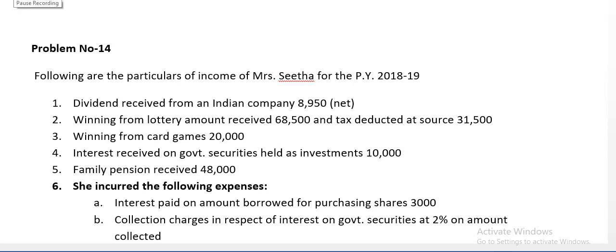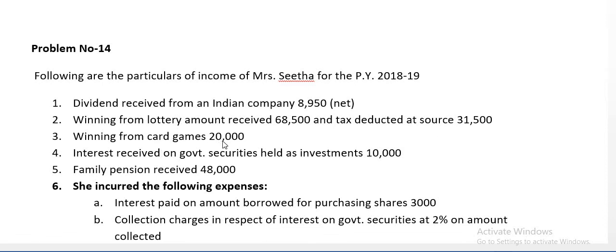In today's class we'll discuss problem on income from other sources. Problem number 14. Following are the particulars of income of Mrs. Sita for the previous year 2018-19. Dividend received from an Indian company 8,950. Winning from lottery amount received 68,500 and tax deducted at the source 31,500.